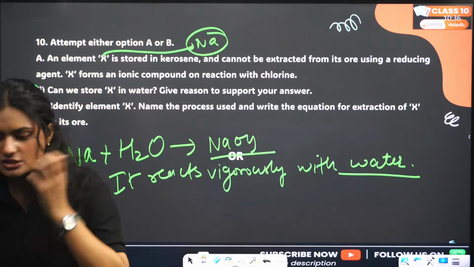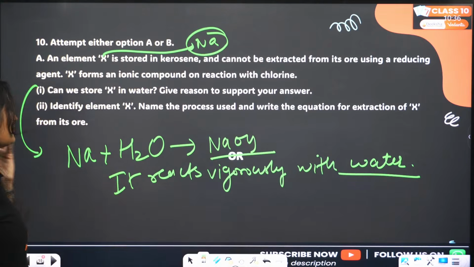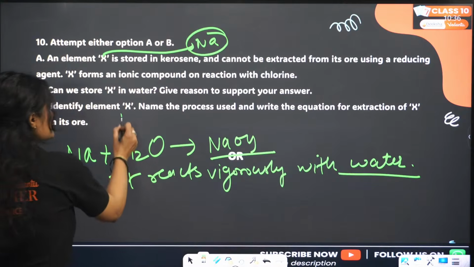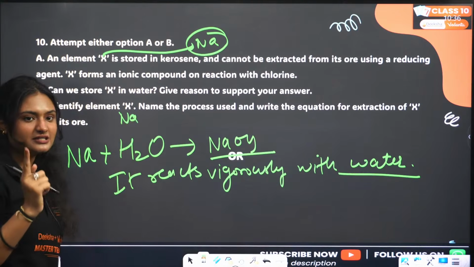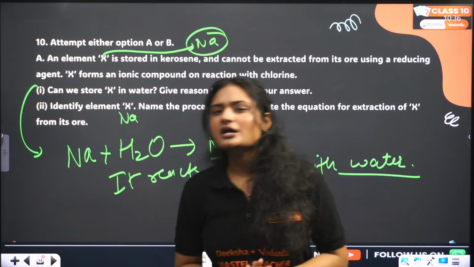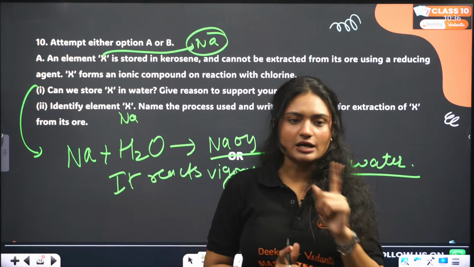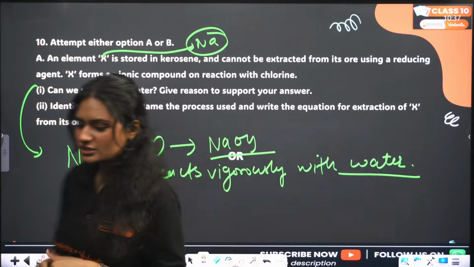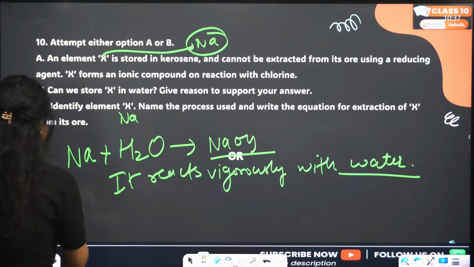Okay. So, next question. Identify the element X. So, we have identified it. It is sodium. We have collectively identified it. Name the process used and write the equation for the extraction of X from its ore. The process is called Downs process.